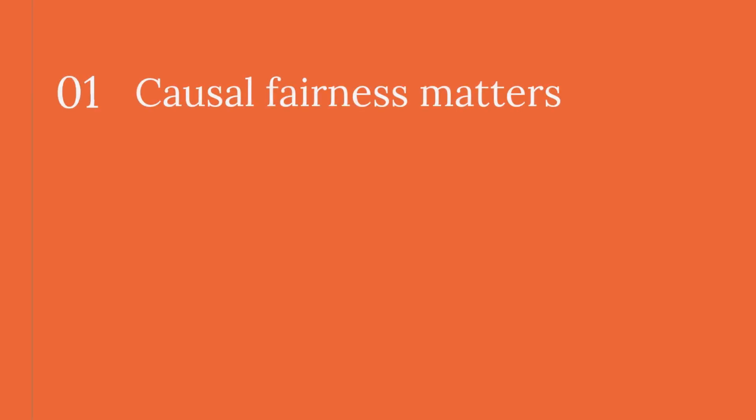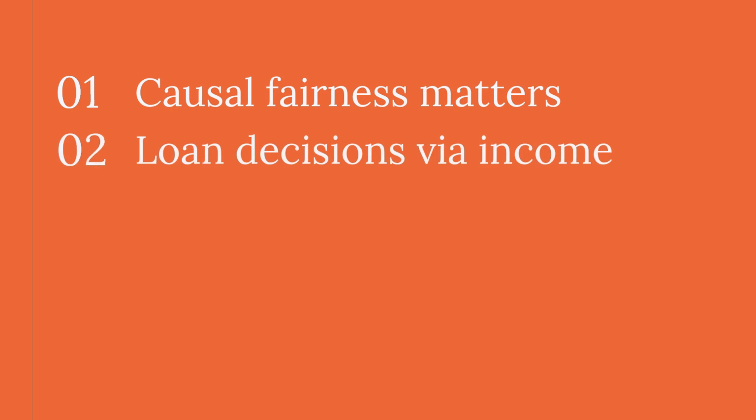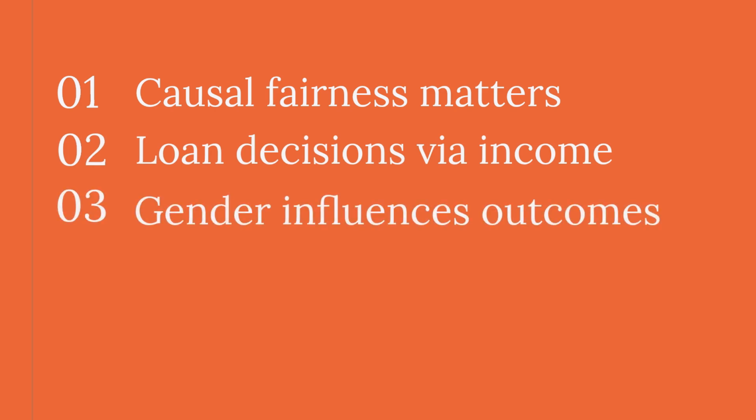Causal fairness focuses on whether sensitive attributes influence outcomes through unfair causal pathways. One example is loan approval, where gender might indirectly affect decisions through income. This approach can be powerful, but it needs detailed knowledge of causal structures, and that is not always available.